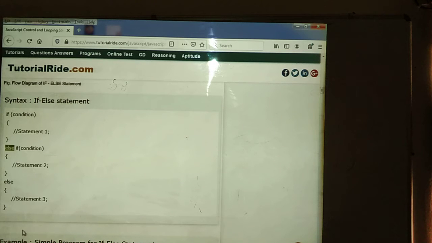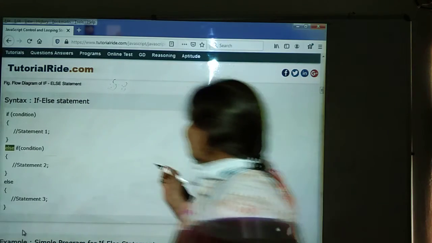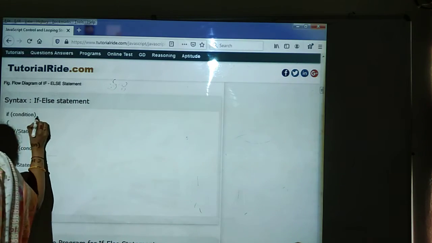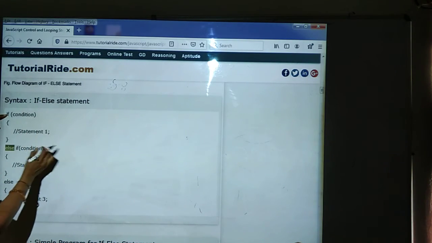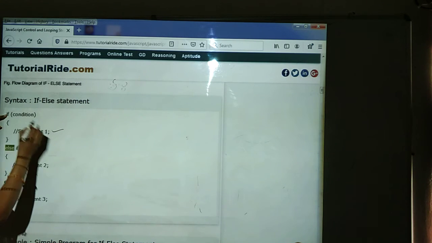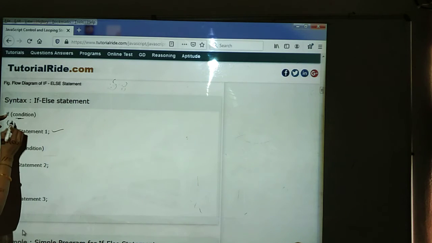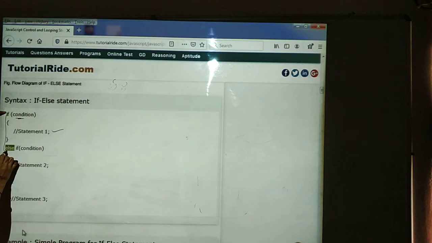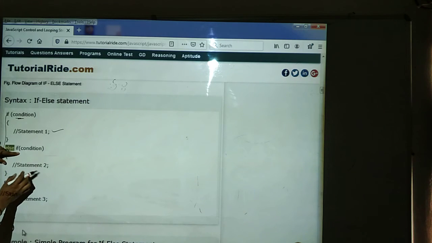We can see the explanation first. First, we are going to use the if condition. If this condition is true, this block will be executed. Suppose the condition is false, automatically control will be moved to the else block. In the else block also we are going to give some condition. If the condition is true, the statement 2 block will be executed.